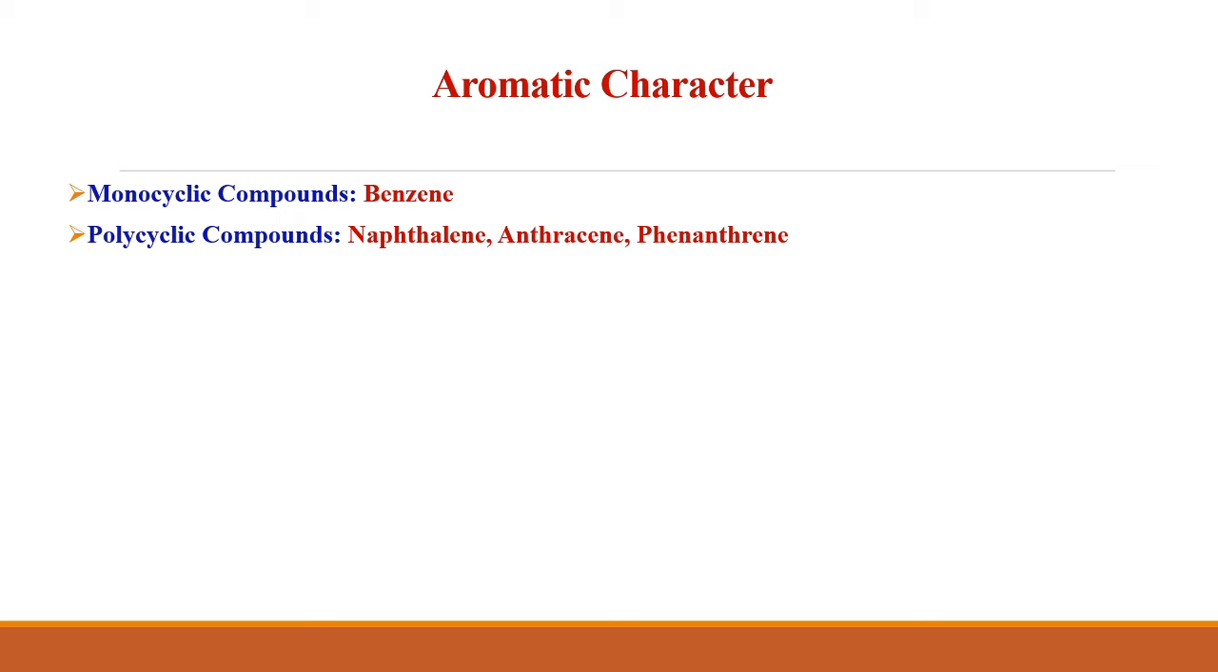Polycyclic compounds are cyclic compounds having two or more rings, formed by carbon atoms, and also following Huckel's rule of aromaticity, that is the 4n plus 2 pi electron rule. They are known as polycyclic aromatic compounds. The best examples are naphthalene, anthracene, and phenanthrene.